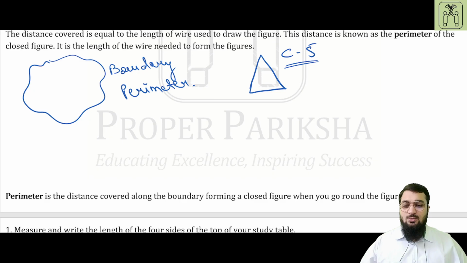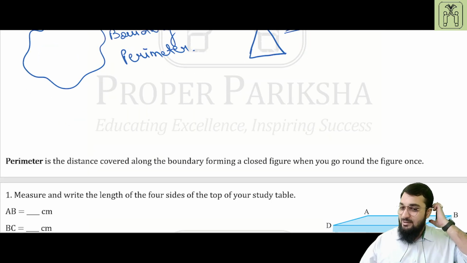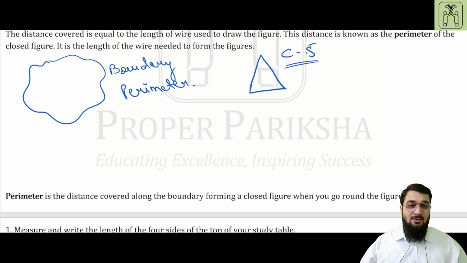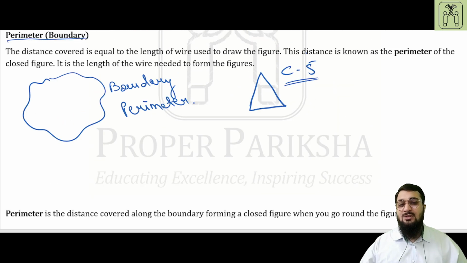Perimeter is the distance covered along the boundary forming a closed figure when you go round the figure once. That is an extended version of the definition. The simplest definition is this one: the distance covered is equal to the length of wire used to draw the figure. This distance is known as the perimeter. As simple as that.